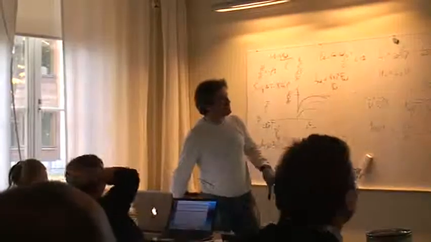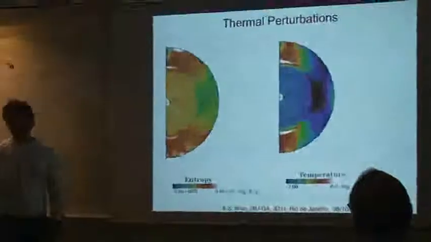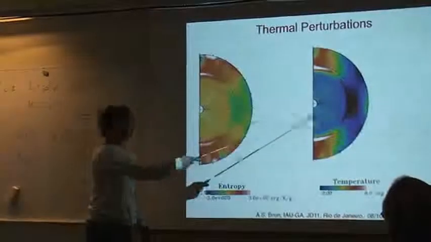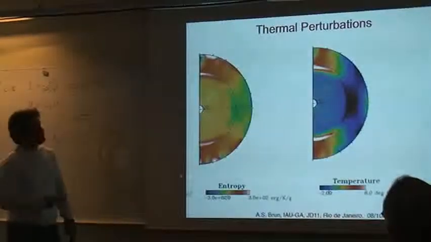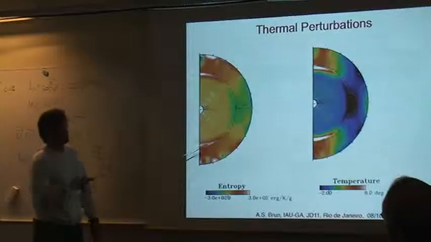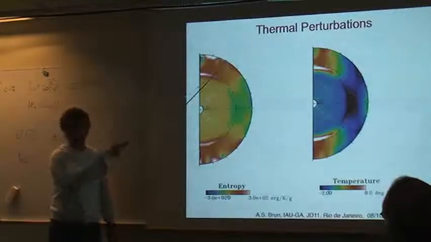So we can look at the angular momentum balance in radius and latitude, but whatever. What I wanted to show you, which I think is of importance, because that bears on what I just discussed, is the entropy map and temperature map in the whole sun mostly. You can see that there are very strong thermal structures at the base of the convection zone.